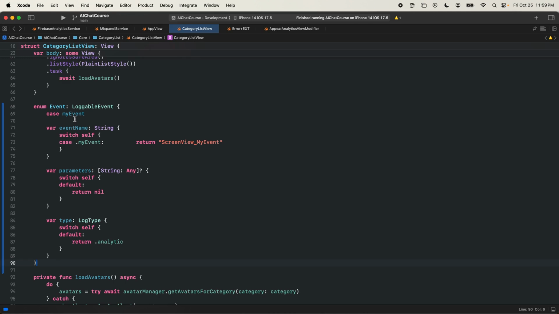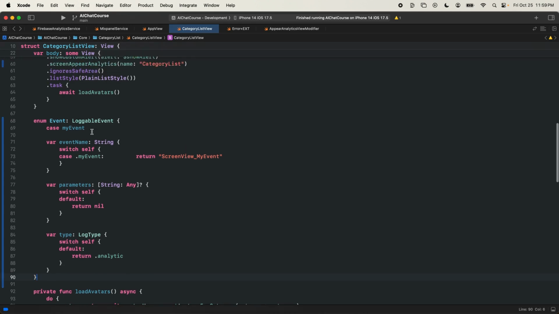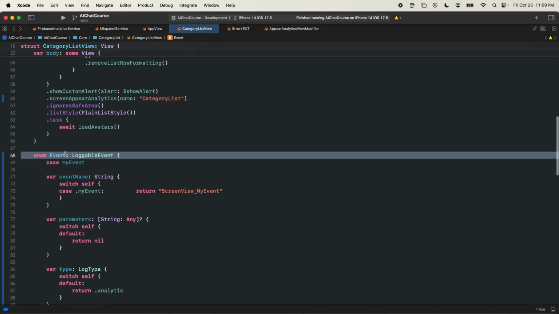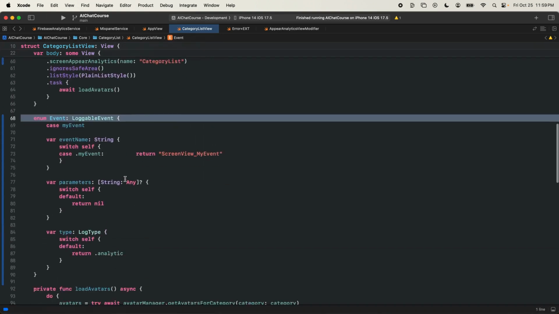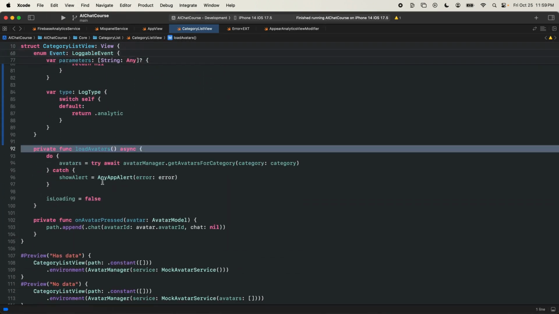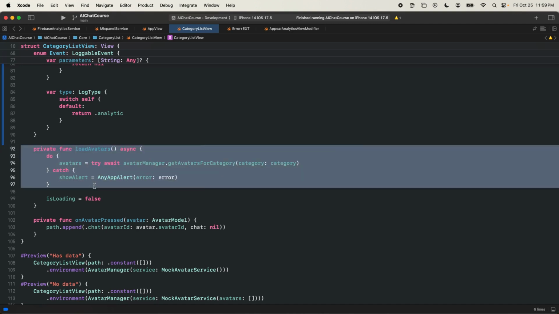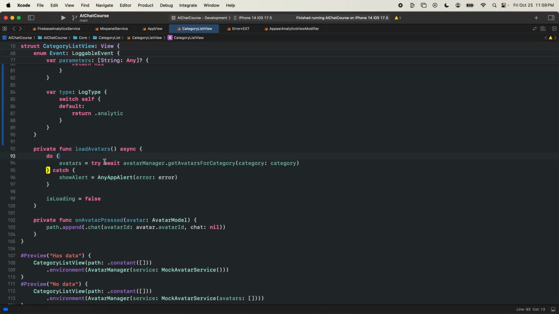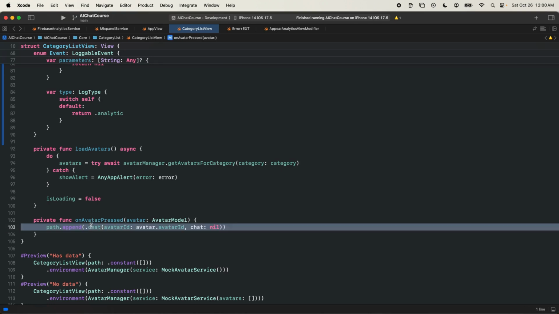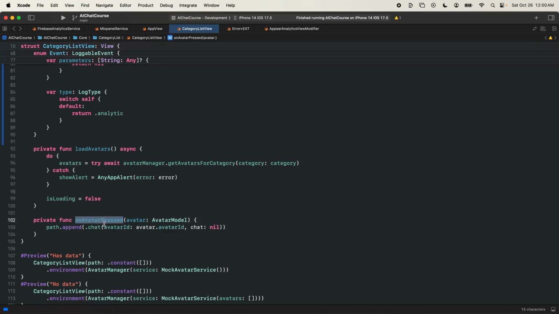All right, first snippet done. We're going to do some more snippets later, and it's going to be a lot of fun. But right now, let's get going. We got our screen appear. We got our event ready. What events are happening on this screen? Load avatars. So when we see this, we should immediately think start, success, fail. Those are the three analytics. And then here, I want one analytic for on avatar pressed.